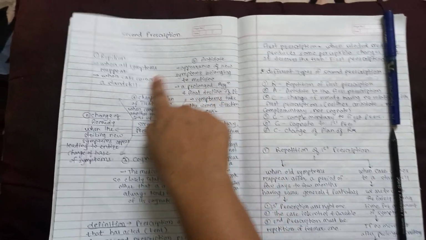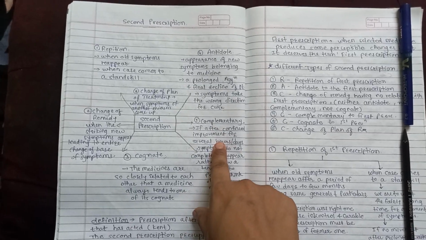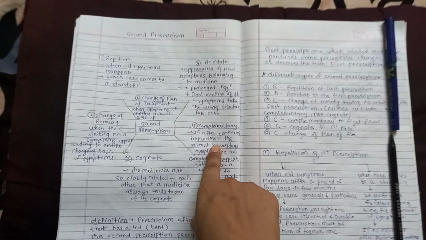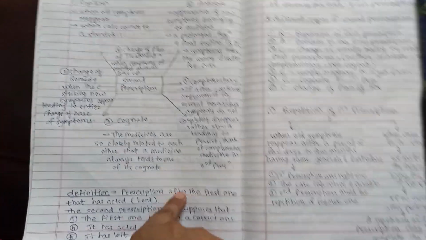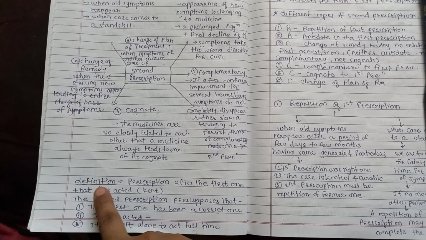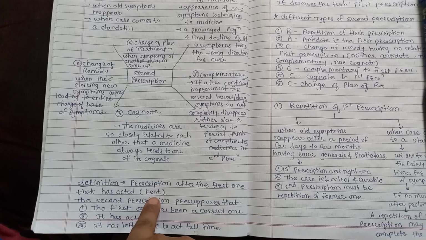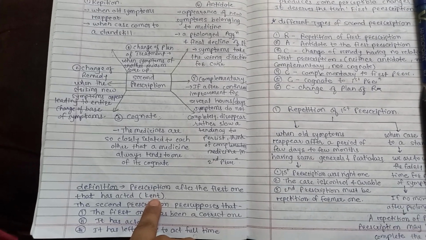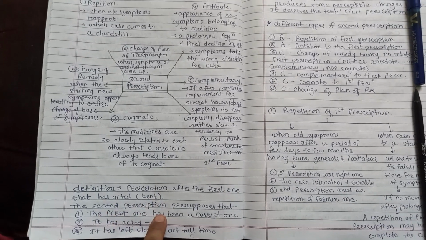There are 6 second prescriptions told by Dr. Kent. So first we will understand what is second prescription. The second prescription is the prescription after the first one that has acted, which is said by Dr. Kent.